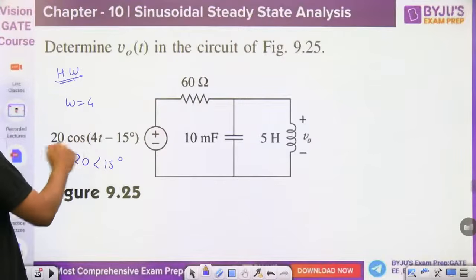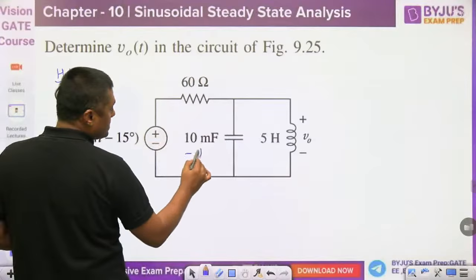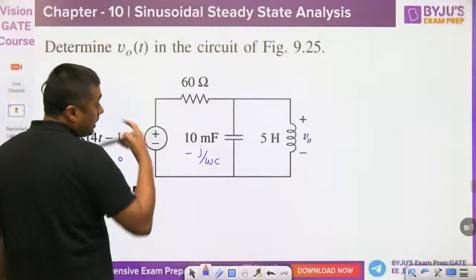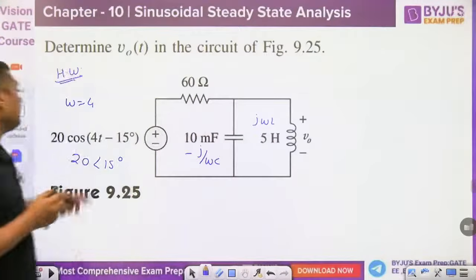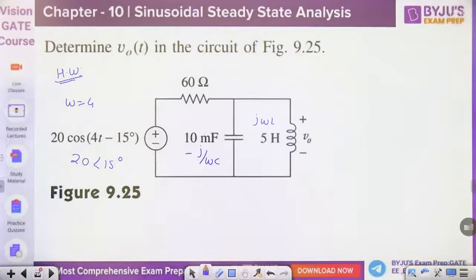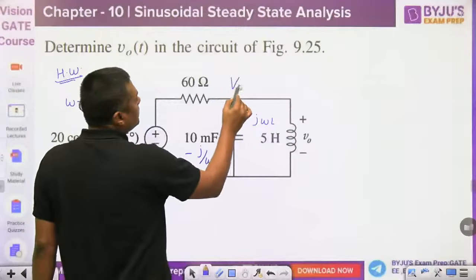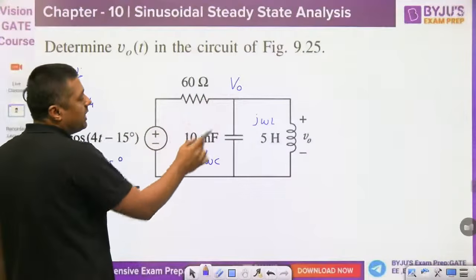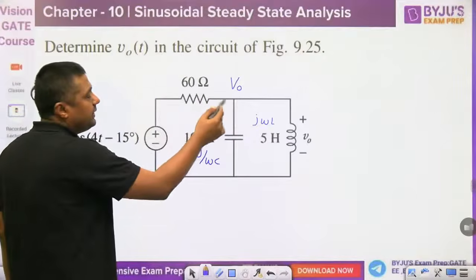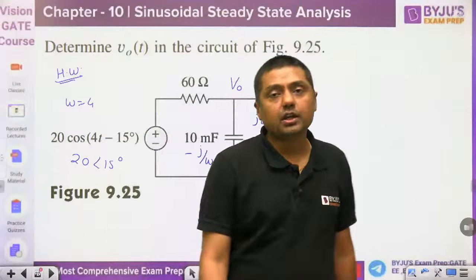Reference is cos, omega is 4. Then the capacitor is replaced by minus j by omega C, and the inductor is replaced by j omega L. Omega you have an idea, 4. So you can convert into capacitor and inductor, and simply you can apply KCL here: v0 minus this upon 60, v0 minus 0 by that, v0 minus that. Then you have to arrange. This is a complex term. Then finally you can get the answer.